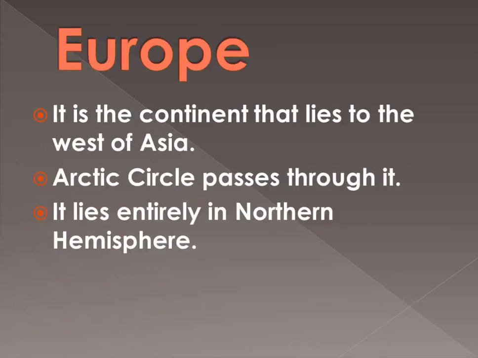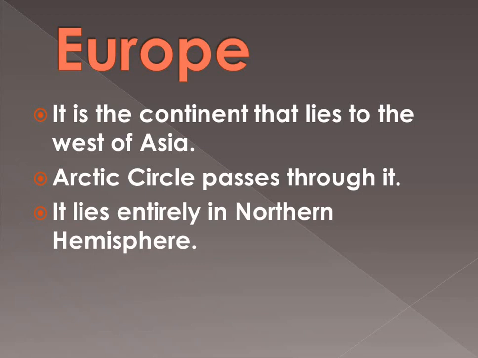Now, Europe. It is the continent that lies to the west of Asia. As we told, Europe and Asia are separated by the Ural mountain range. The Arctic Circle passes through it, and it lies entirely in the northern hemisphere.